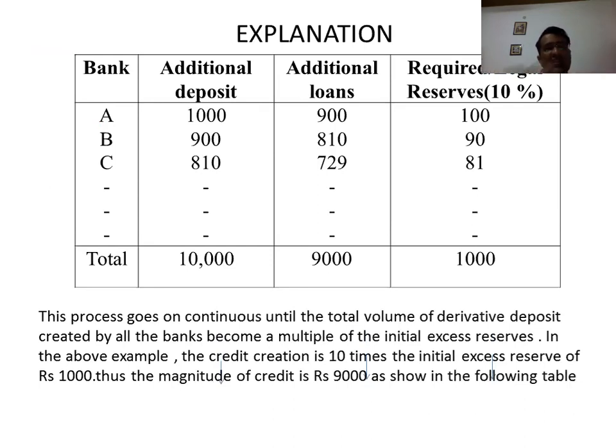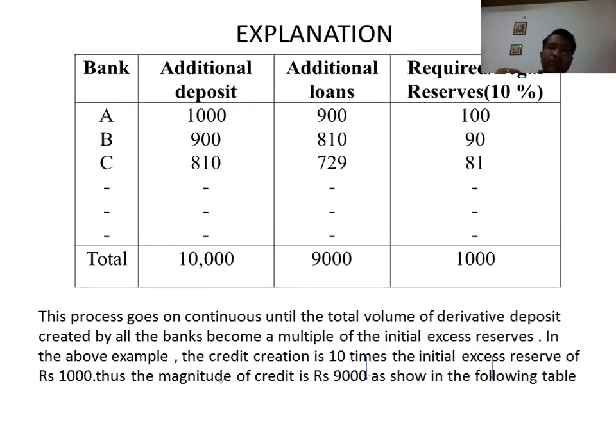Now this 900 rupees it will not provide in cash form, so that becomes an additional deposit for the bank. Out of that 900, 10%, 90 rupees, it keeps as reserve and 810 rupees it provides as loan to the customer, but again in the account of the customer, not in cash form. So this 810 rupees becomes an additional deposit for the bank, and out of that the bank will provide an additional loan of 729, because 81 rupees it keeps as reserve. The remaining 729 it will provide as loan.